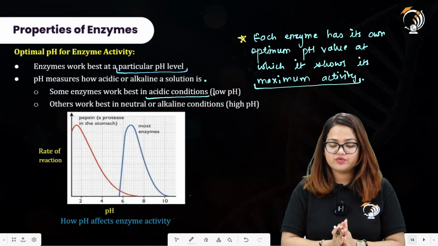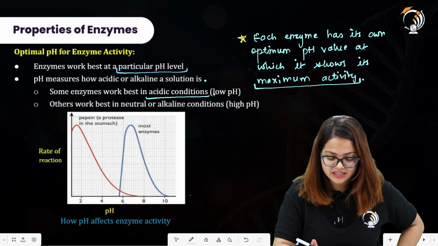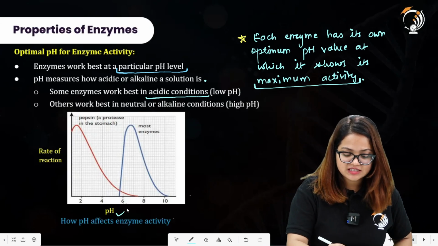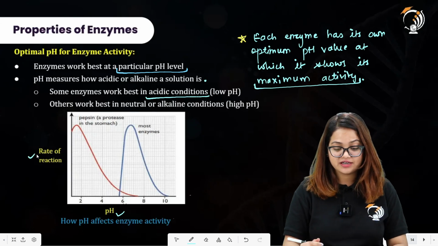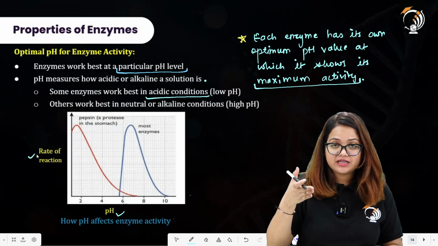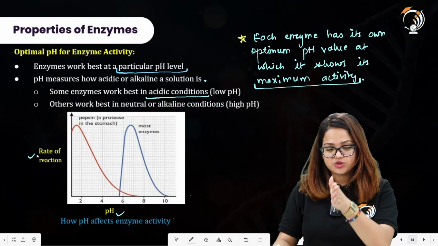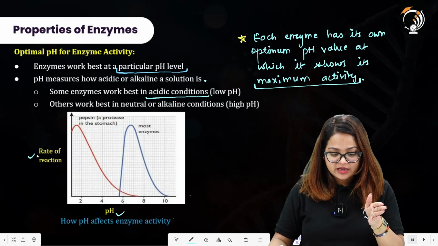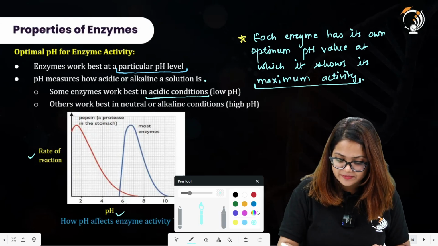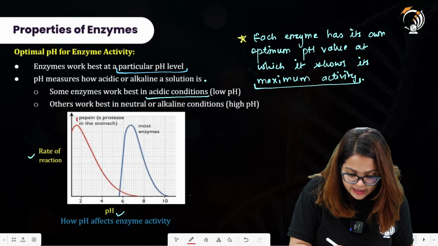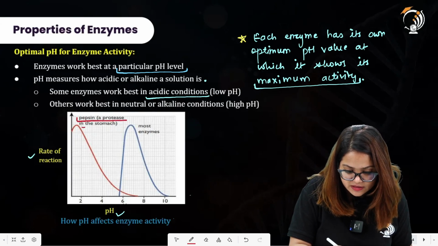There is this graph over here. On the x-axis there is pH represented, and on the y-axis the rate of reaction. As we increase the pH from 0, 1, pH 2, you can observe that there is this enzyme pepsin.